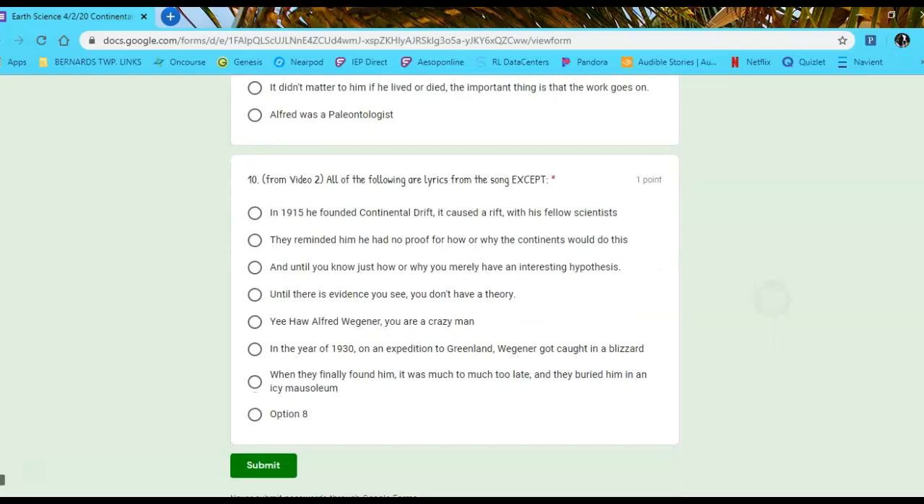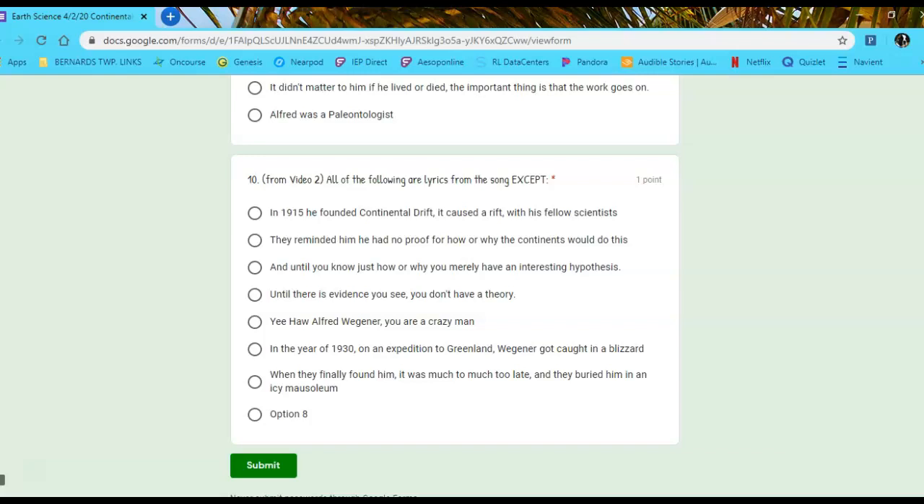Number 10, and the final question. This is from video number 2, the song. All the following are lyrics from the song except A. In 1915, he founded Continental Drift. It caused a rift with his fellow scientists. B. They reminded him he had no proof for how or why the continents would do this. C. And until you know just how or why, you merely have an interesting hypothesis. D. Until there is evidence, you don't have a theory.